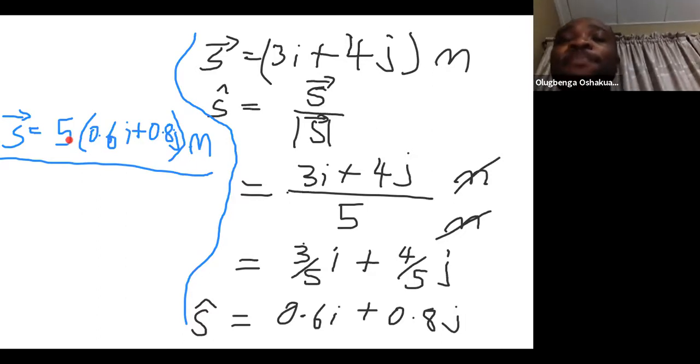I've tried talking about 3 meters and 4 meters just because we are more familiar with the unit meters. But when we're talking about newtons, there is no difference. We resolve them easily.